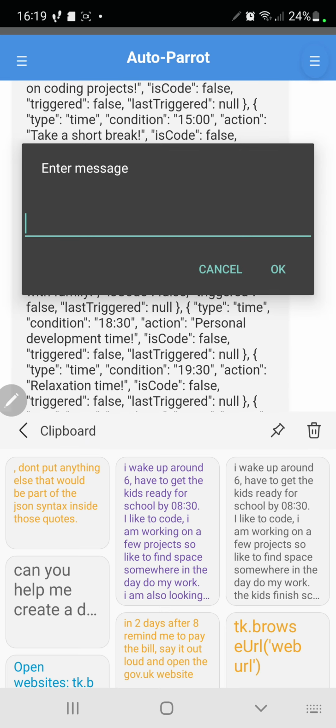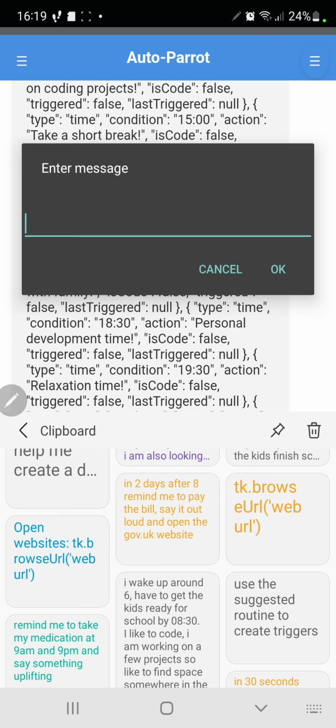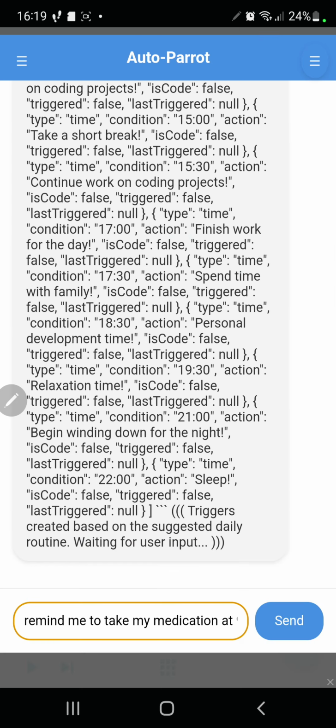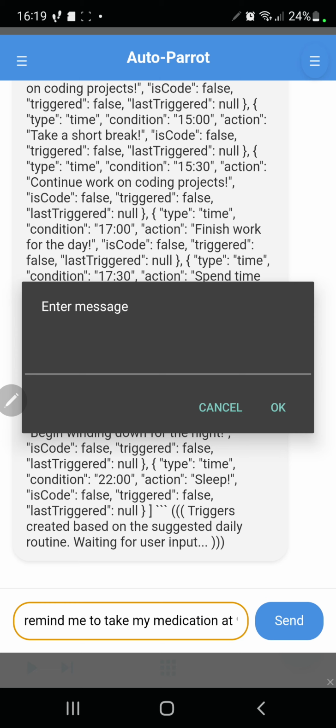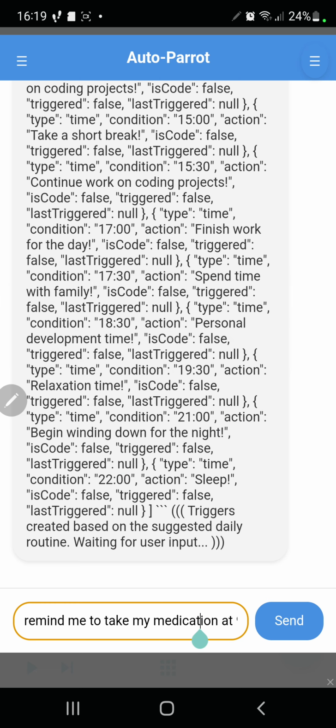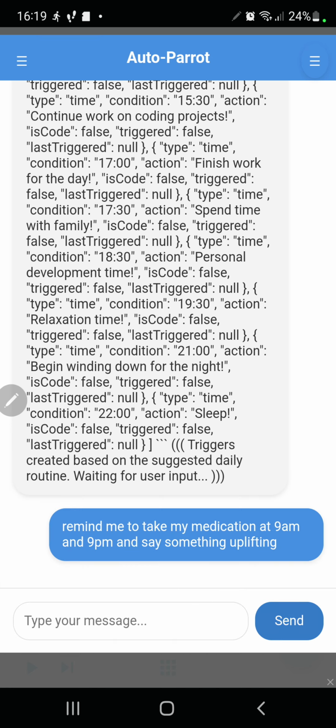So let's say I'm coming into a routine where I need to take medication at certain times of the day, but also maybe I need it to say something uplifting when it reminds me to take my medication.